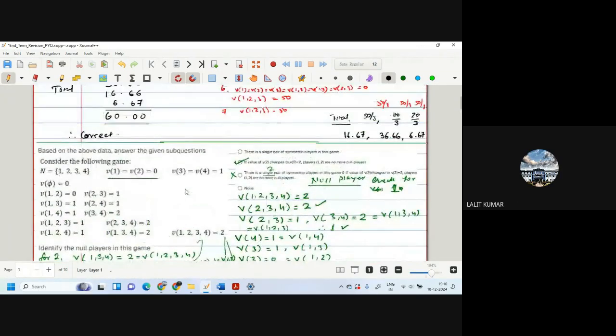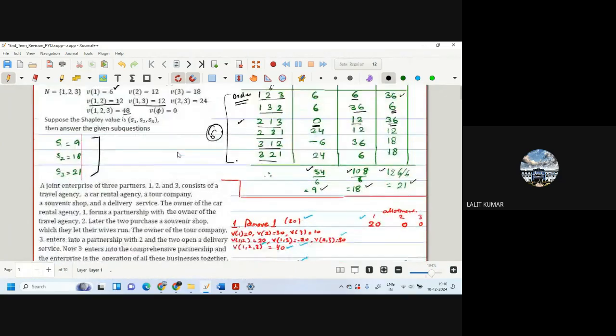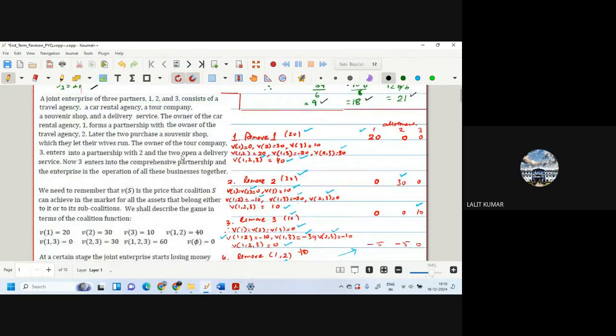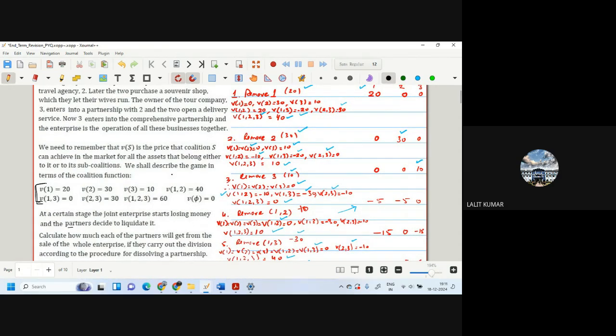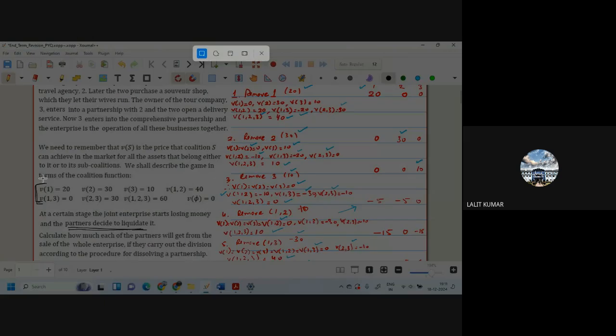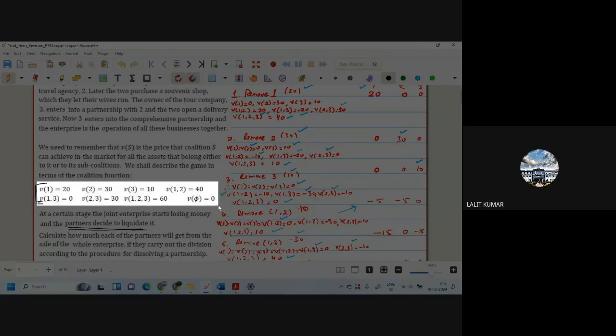So we have done this question. The second question is about the coalition, like when we dissolve a coalition. We don't have to go into the entire thing; we should focus only on this part and understand what the question is. They are liquidating, and we have to find how the values will be allotted to all the partners.